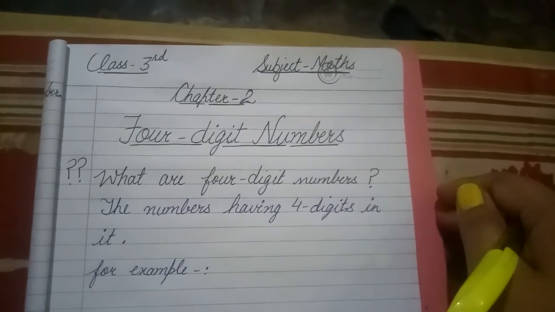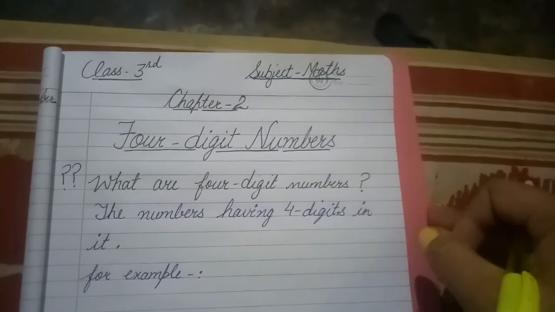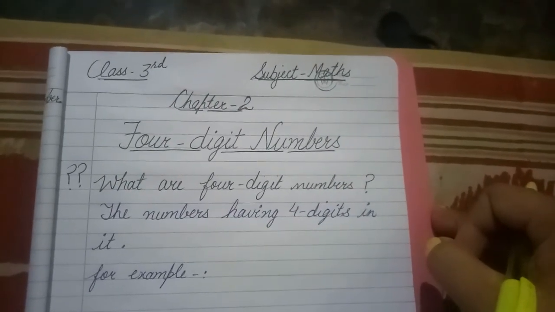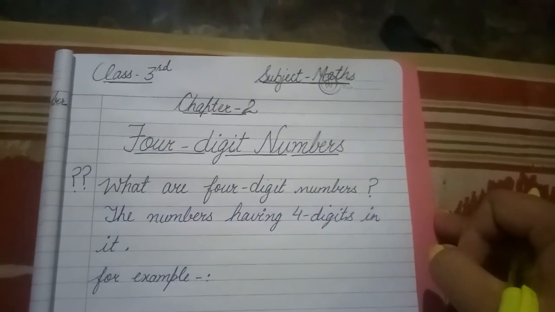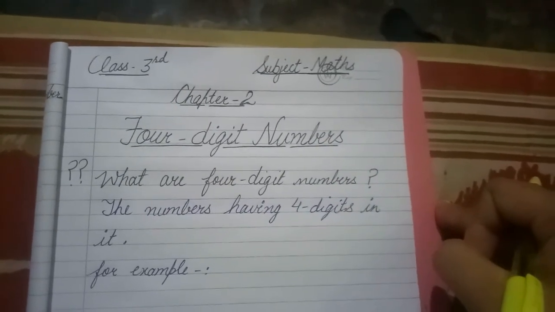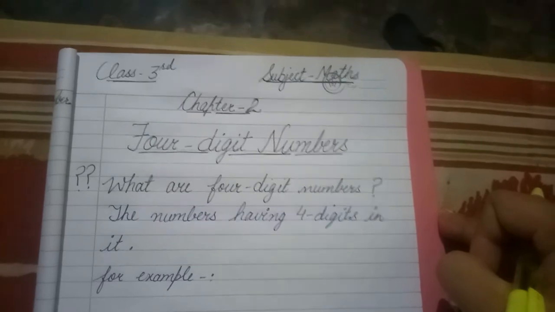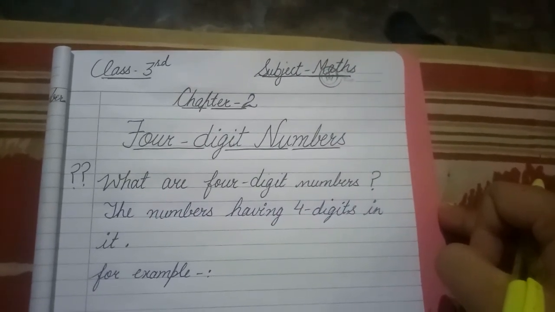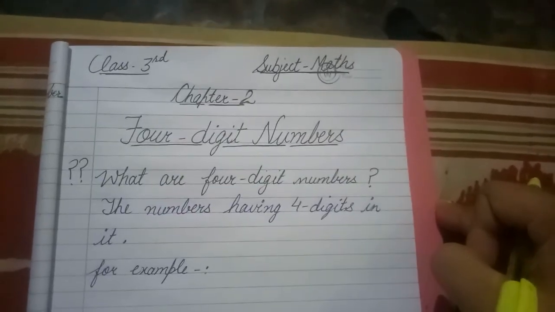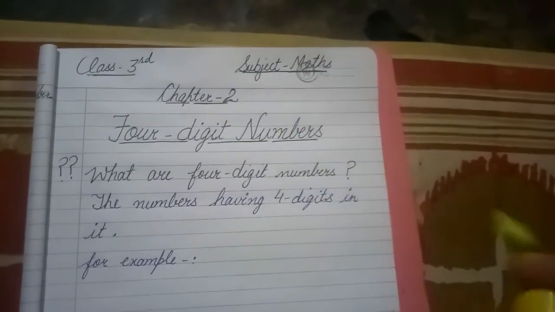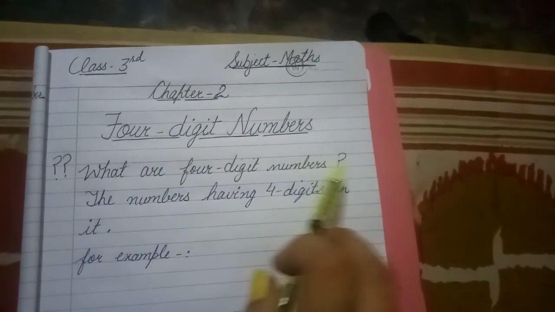Today, we are going to start with our next chapter of mathematics, that is chapter 2, and the name of the chapter is 4-digit numbers. As you have already done 3-digit numbers in your first chapter, similarly, we are going to do the 4-digit numbers in this chapter. So before starting the chapter, we should know what are 4-digit numbers. So what are 4-digit numbers?